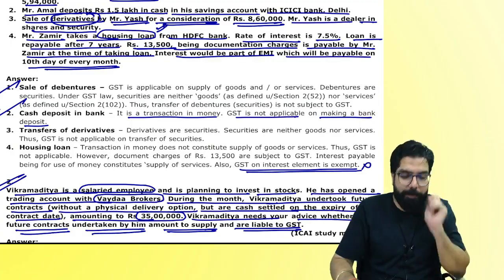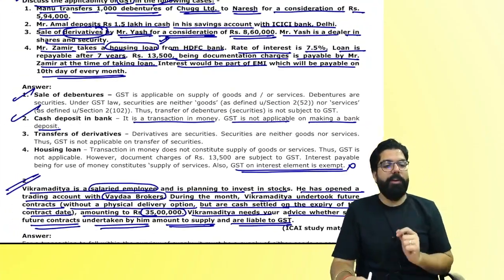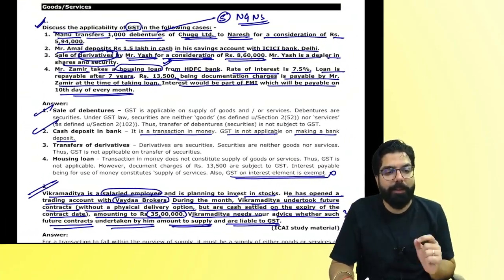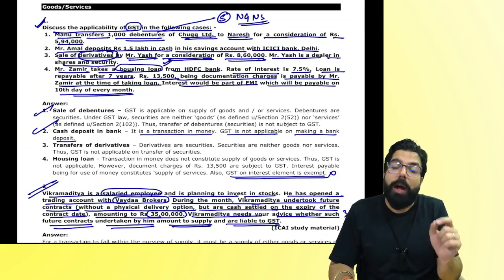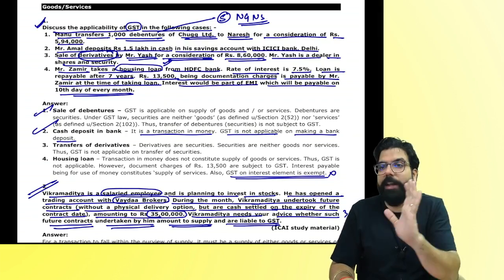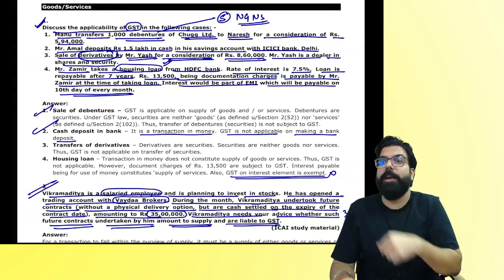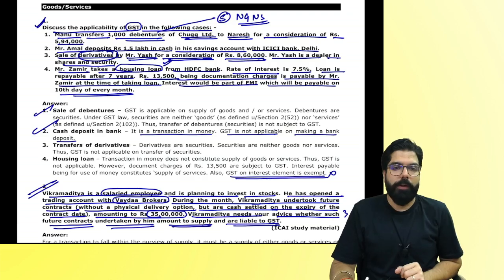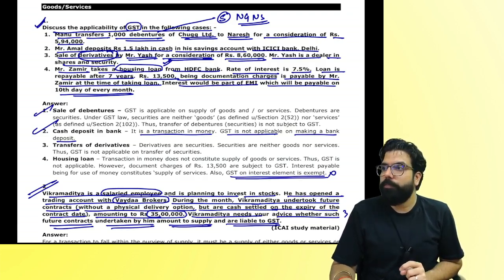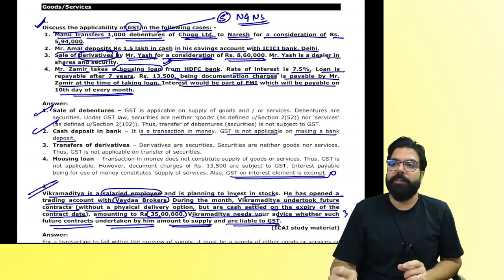You have to write the answer for 3 marks. Let's see what you write. People watching at home, please pick up your pen and write the answer for 3 marks. I know that this question they will not ask in the exam. But let's see what you write. You know the answer, right? Pick up your pen and write. I want to see the answer. Write the answer, everyone.